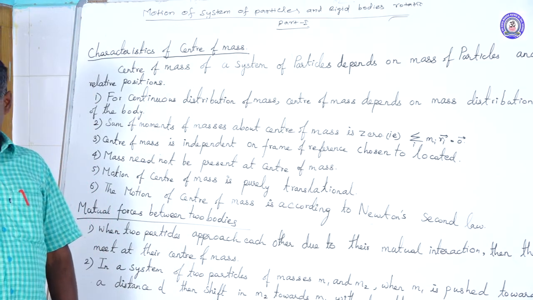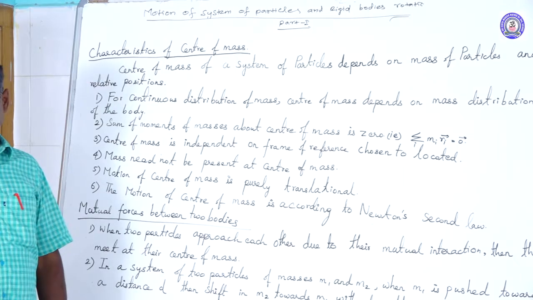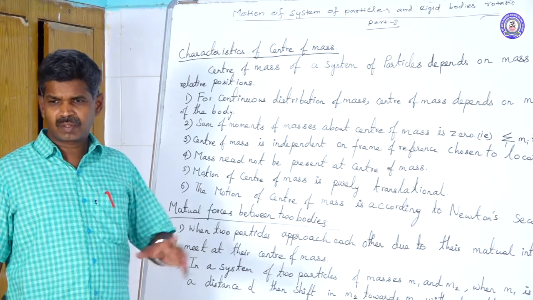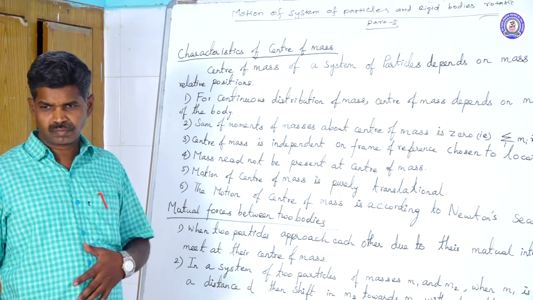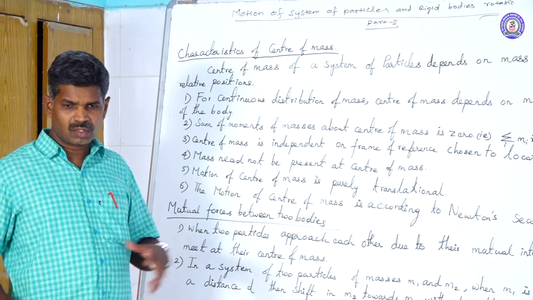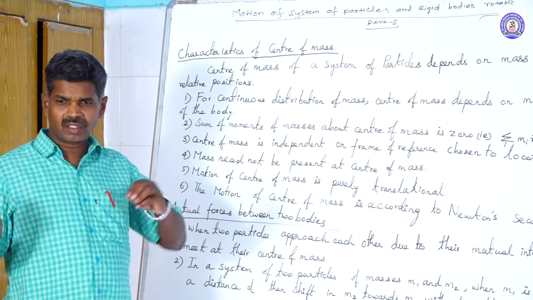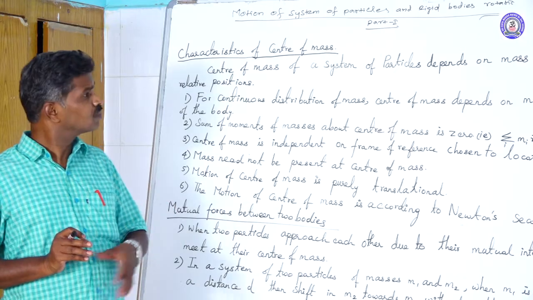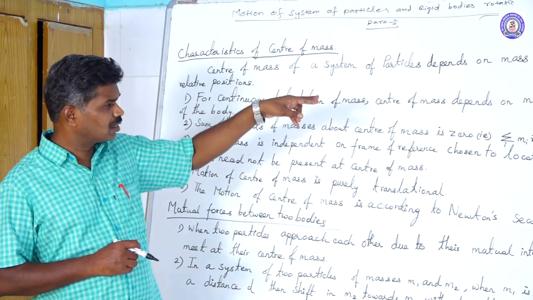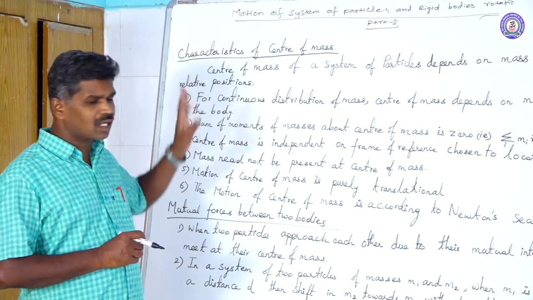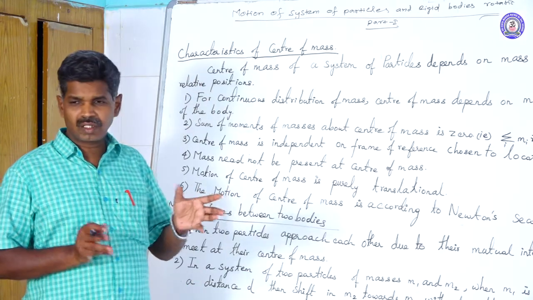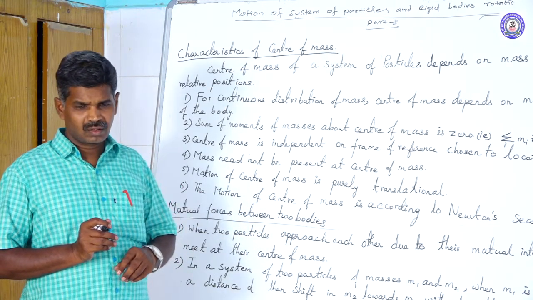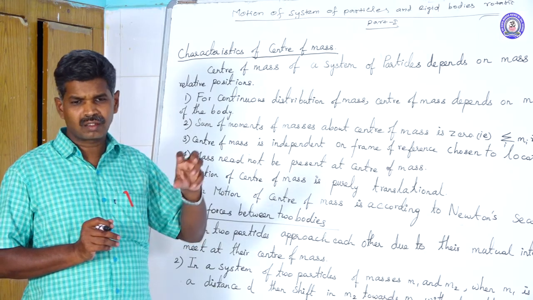Next we are going to see about the characteristics of the center of mass. Center of mass depends upon the masses of the particles and their relative positions. If the positions are at a larger distance from the origin, the distance is a certain value. If it is very close, the distance is smaller. So that's why the center of mass of a system of particles depends upon the mass of the particles and their relative positions. Then for a continuous mass distribution, center of mass depends upon the mass distribution and shape.